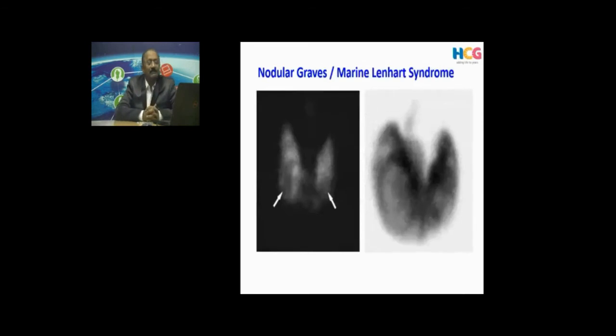Another example is what we call nodular Graves pattern: diffuse uptake, a very large thyroid gland, and cold nodules are also seen. This is a typical nodular Graves, another variety in the Graves pattern.